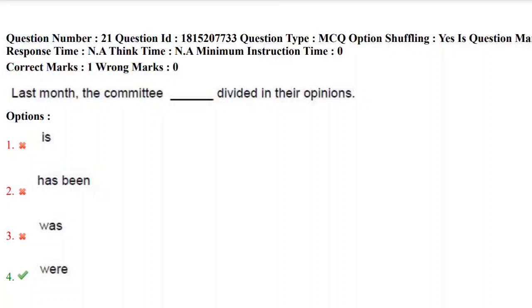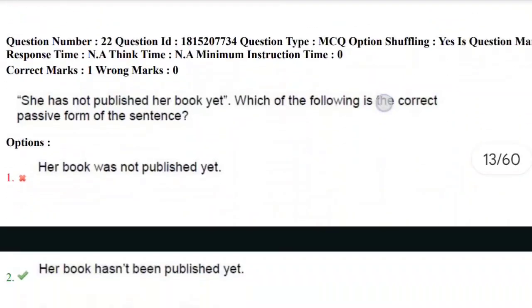Last month the committee were divided in their opinions. So the correct answer here is fourth option. Yes, these are tricky questions, don't get confused. So the correct answer here is fourth option. Let's move towards next question.